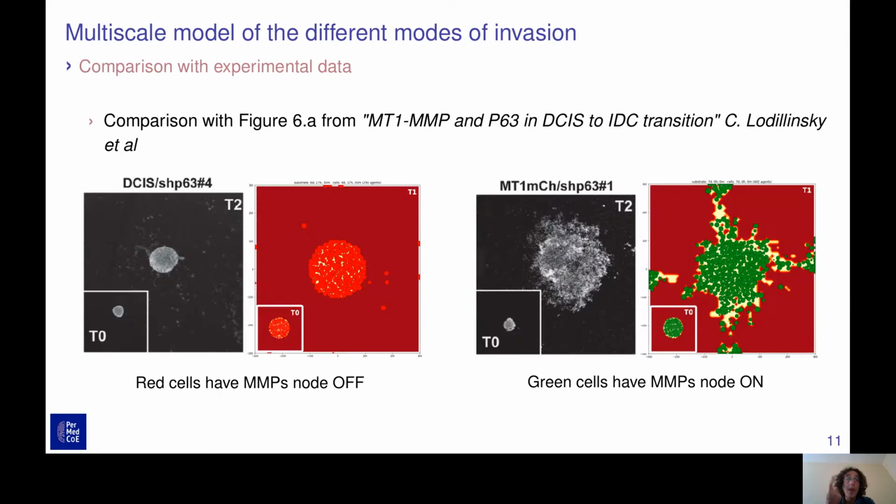And so we are already able with this model to reproduce some experimental data. For example, we have this publication where cells have been mutated, the node for the metalloprotease has been mutated, and because of this, cells are not able to degrade the extracellular matrix and invade other tissue. And on the right, we have the opposite, where the metalloprotease has been overactivated, leading to a lot more invasion than the classical case.